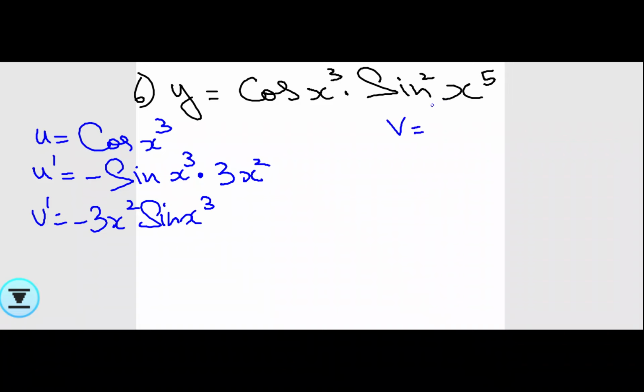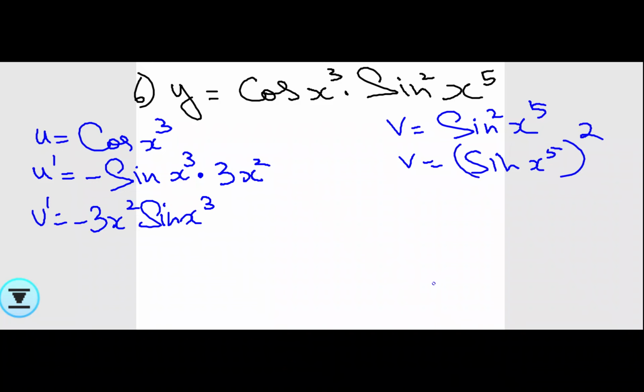Similarly, I can work out v also. v is equal to what? Sine square x to the power 5. So this can be written as sine x power 5 the whole square. So first I'll think that this sine x power 5 is x, because then I'll have the formula as x power n. So I'll do that first.